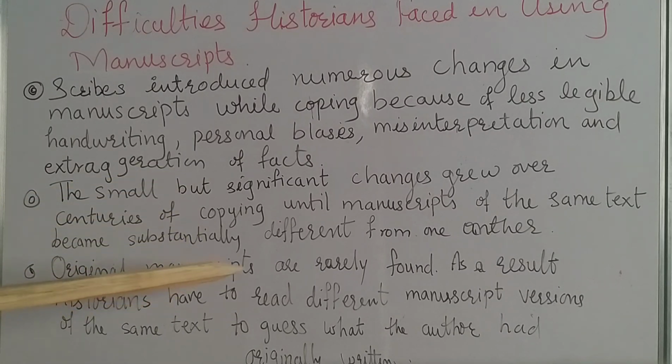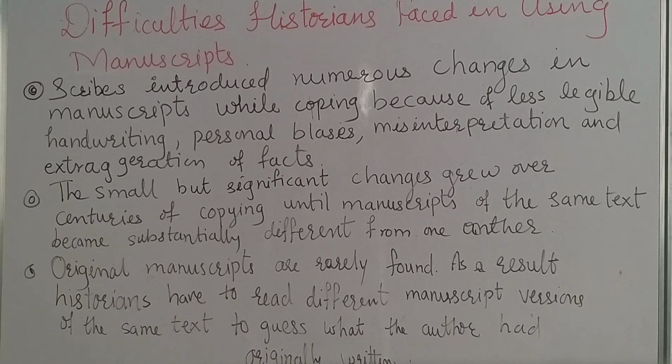Original manuscripts are rarely found. As a result, historians used to refer to different manuscripts, different versions of the same text, for a longer time. So it is very difficult for historians to come to the original. One more important thing I want to tell you, it is mentioned in your textbook: in the 14th century the chronicler Ziauddin Barani wrote his first chronicle.